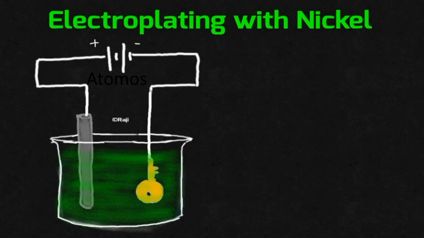When you are carrying out the electroplating of an article with nickel, remember the article to be plated should always be kept as the cathode and the metal you are going to plate on it should always be kept as the anode. Solution should be containing Ni2 plus ion. In this case, we will be taking nickel sulfate solution. Now, what are the ions present in the electrolyte? You write and see. As it is nickel sulfate solution, Ni2 plus ion will be there. SO4 2 minus ion will be present. As it is an aqueous solution, H plus ion and OH minus ion also will be present.